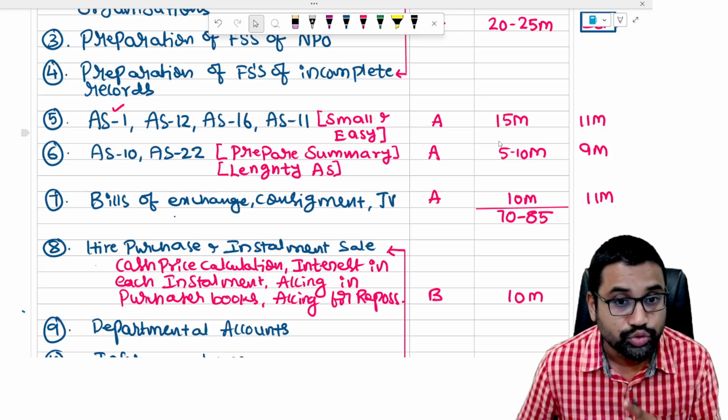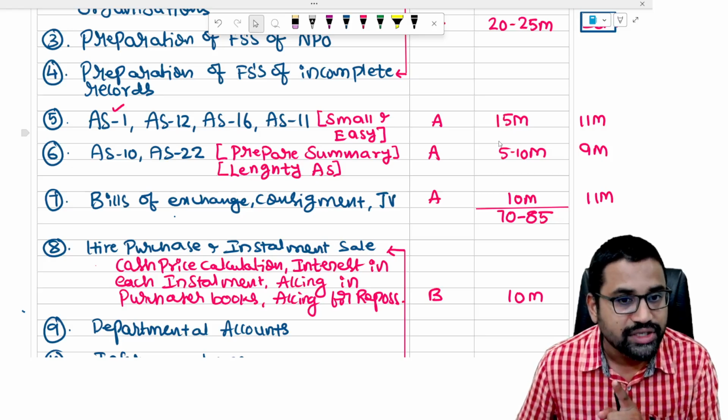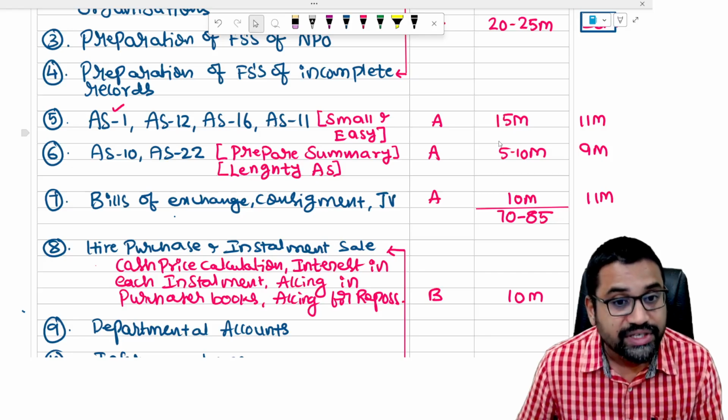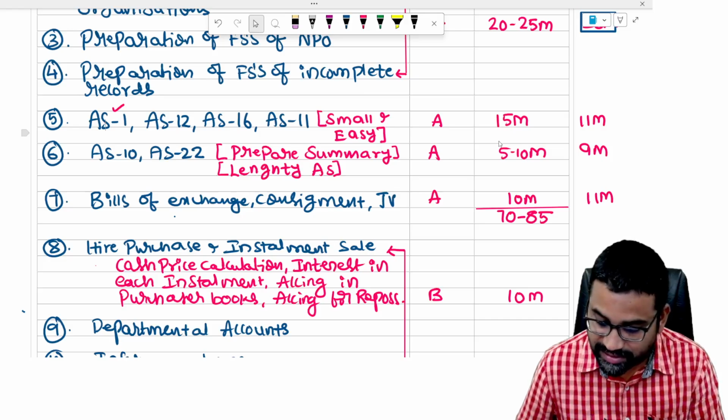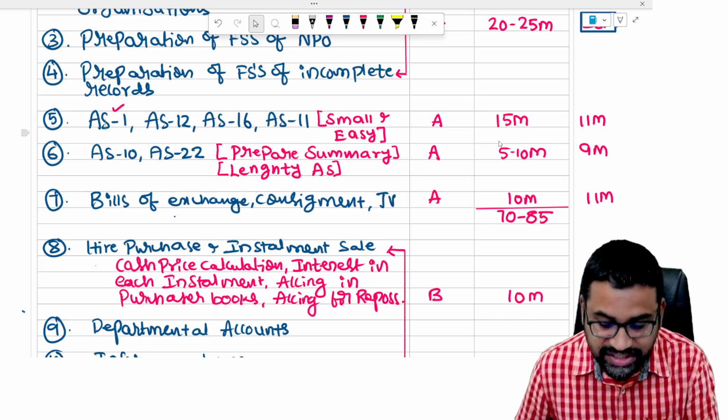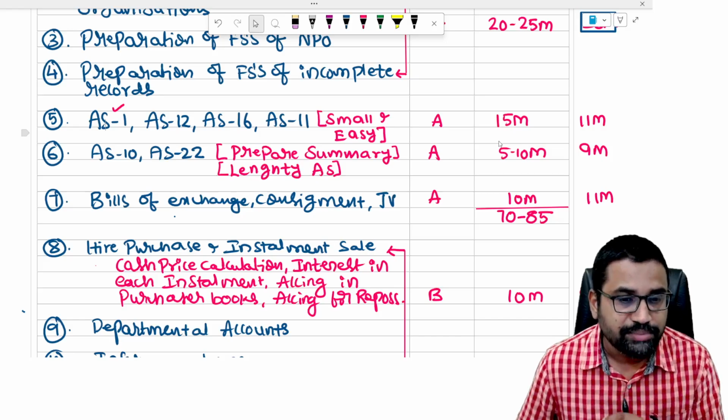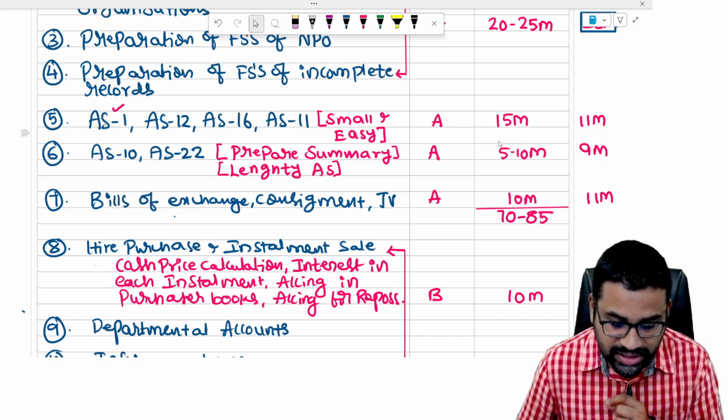2 marks MCQs, two MCQs. Last time joint venture they have asked one MCQ. Bills of exchange they have asked one MCQ plus one 7 marks question. So total 11 marks they have asked. So around 10 marks these three chapters will give you. These three chapters are very small, easy chapters, you can easily cover them.